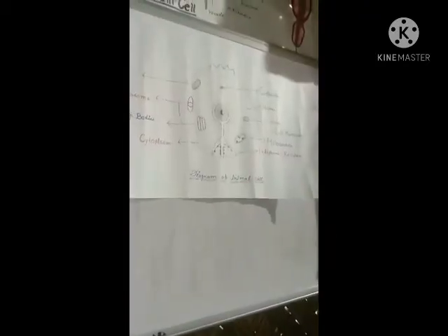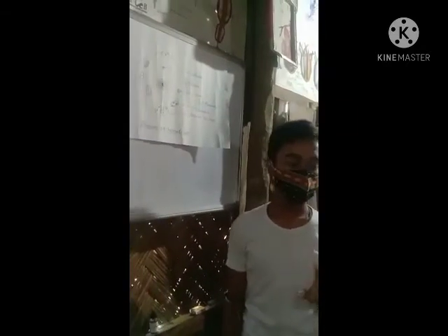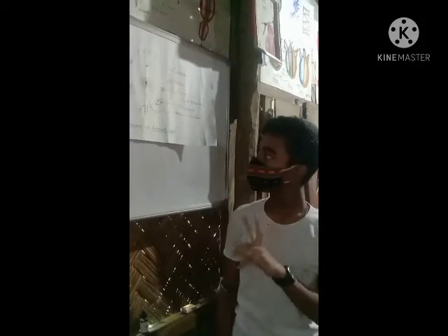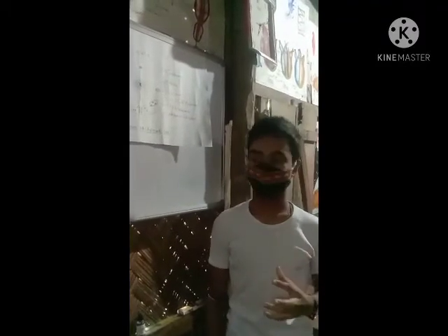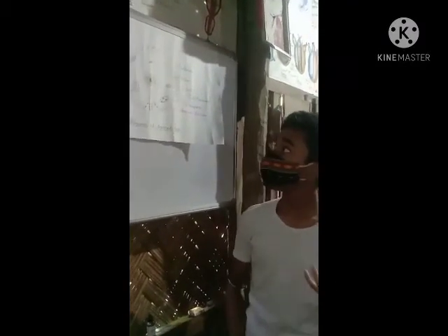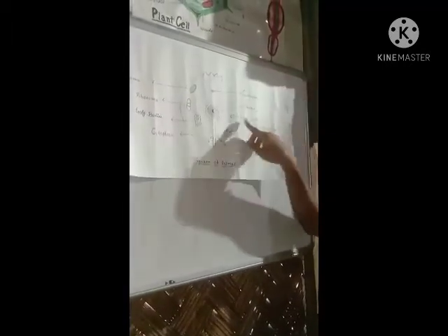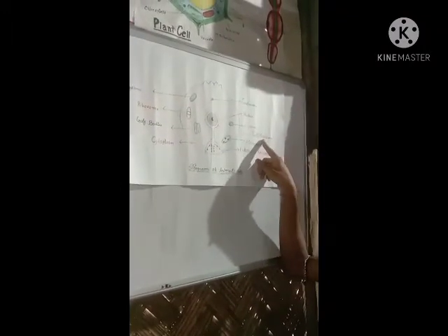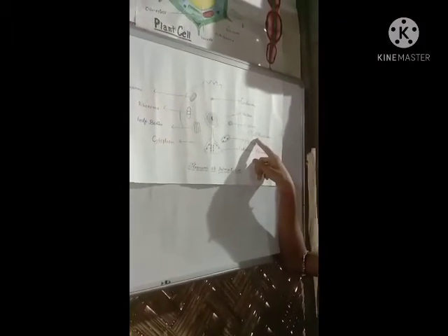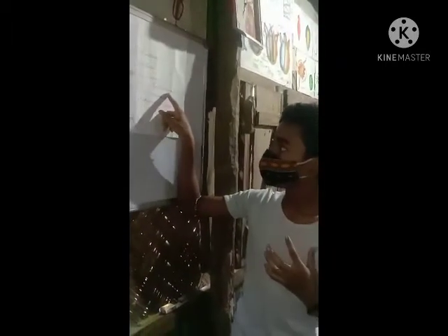Now about eukaryotic cells. Eukaryotic cells are of two types: animal cell and plant cell. From those, we'll discuss the animal cell. Animal cells are found only in animal bodies. Animal cells are round and oval in shape. The outer covering layer of the animal cell is the cell membrane, which is thin, living, and made up of PLP, meaning protein-lipid-protein.